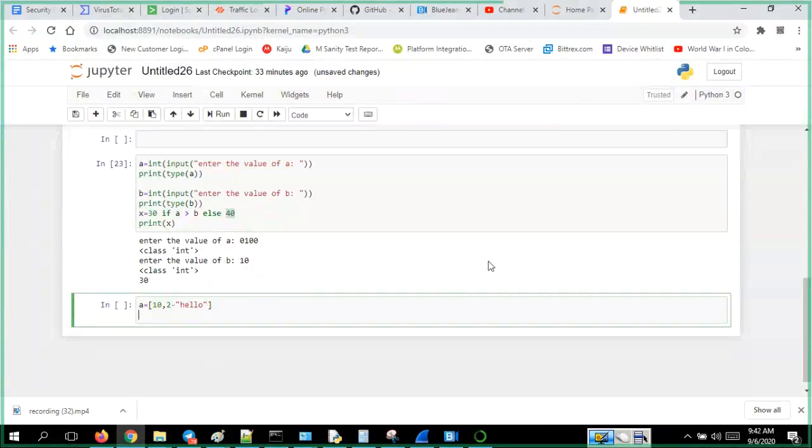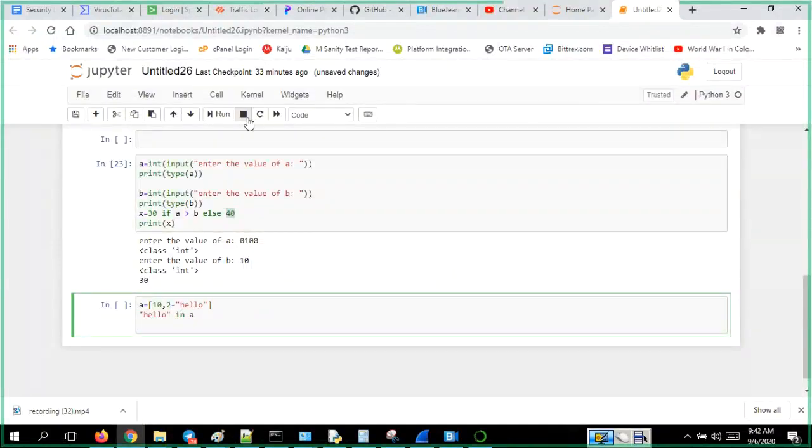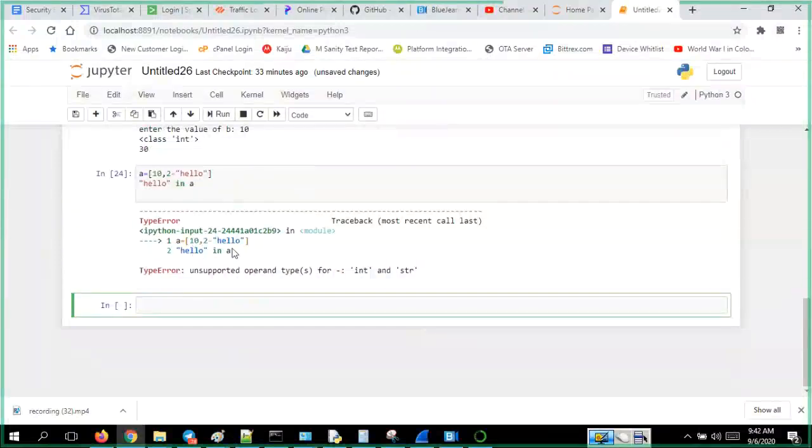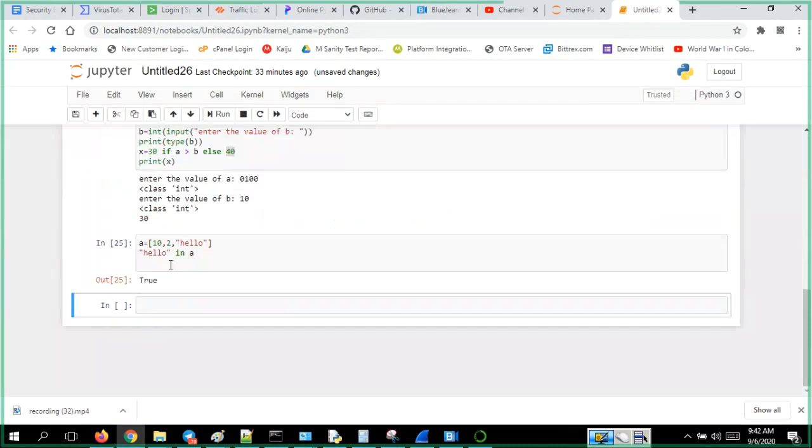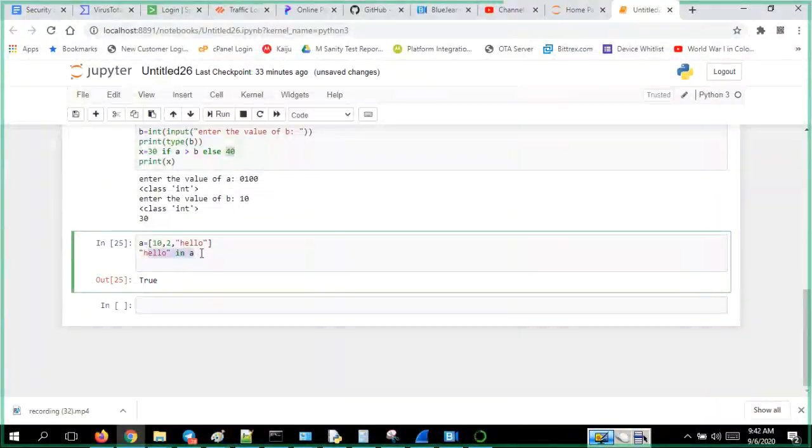If hello is there in A, then it will run. Oh, unsupported int or string. I had given 10 comma 2 hyphen. Okay, then it said yes, you have hello in A. So hello is there, and that's why it gave me whether hello is a member of something or not. That is called the membership operator.